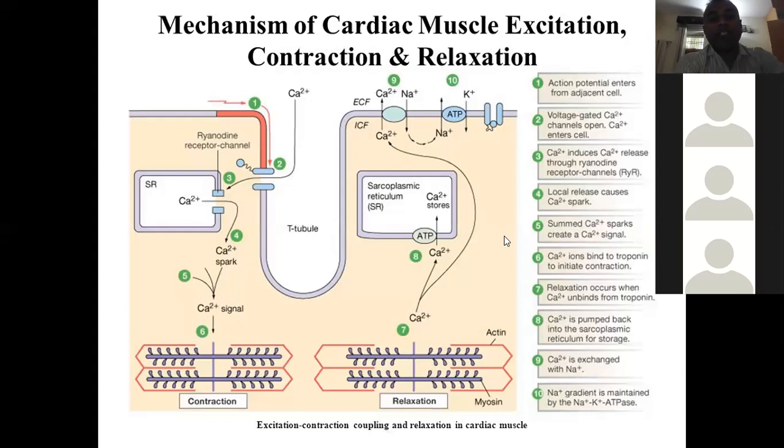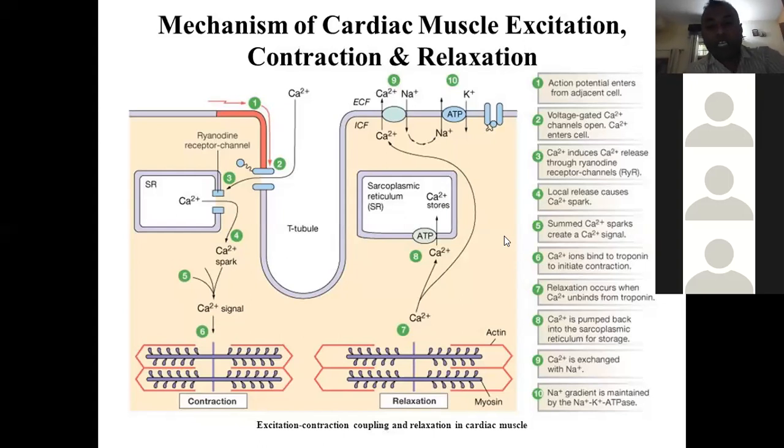What is the name of this? This is basically the DHP receptor. This causes calcium ions to enter the cell. Once the calcium ions enter the cell, because of the mechanical coupling, calcium ions enter the sarcoplasmic reticulum. This causes more calcium induced calcium release, that I told you in the previous slide. It is called CICR, calcium induced calcium release, through ryanodine receptor channels.